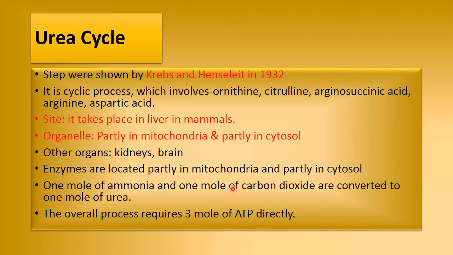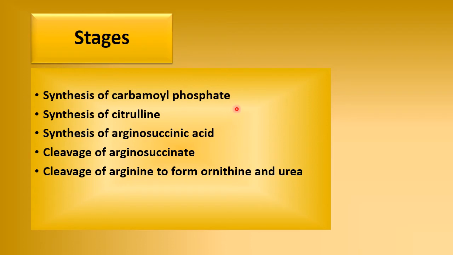1 mole of ammonia and 1 mole of carbon dioxide are converted to form 1 mole of urea. The overall process requires 3 ATP. Now the stages. The first stage is synthesis of carbamyl phosphate. The second stage is synthesis of citrulline. The third stage is synthesis of arginosuccinic acid. Then cleavage of arginosuccinate, and then cleavage of arginine to form ornithine.